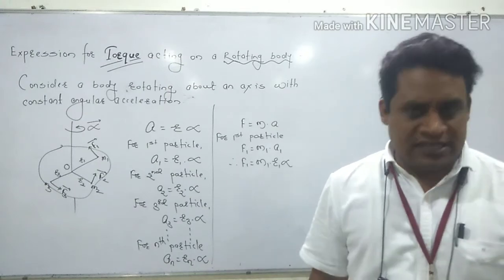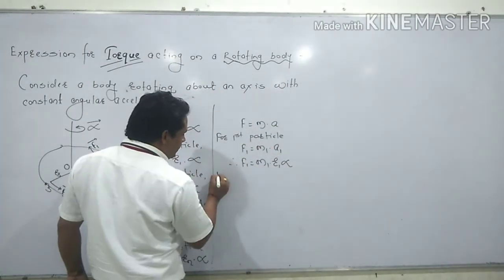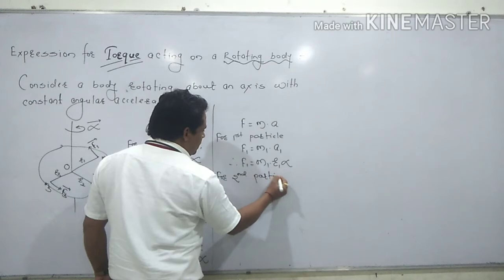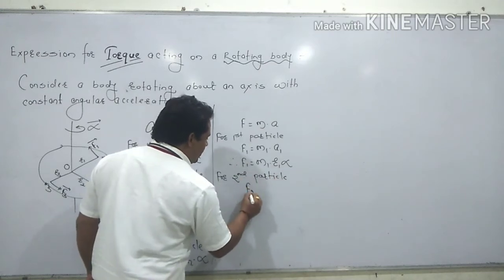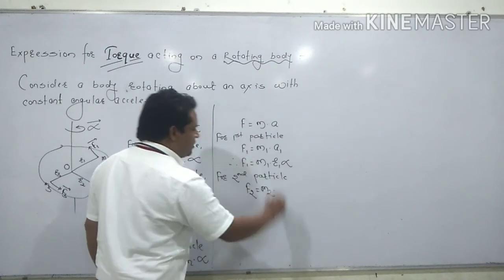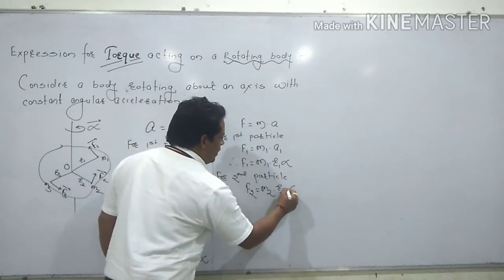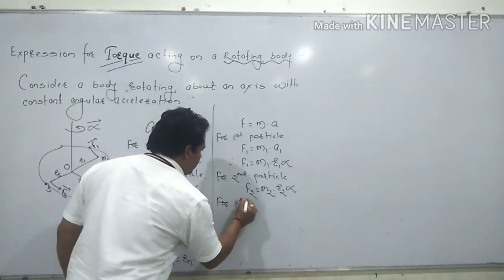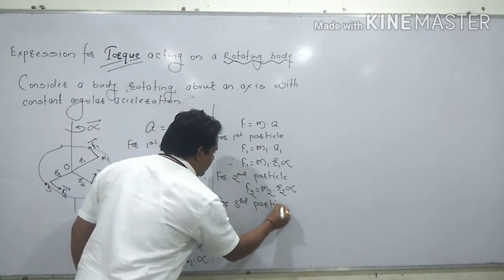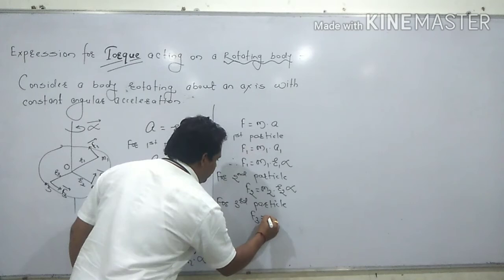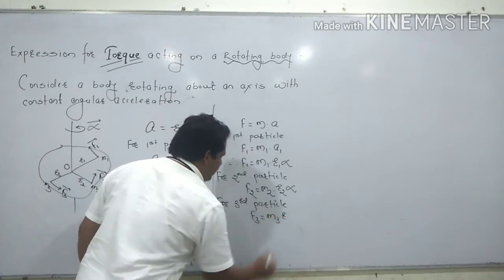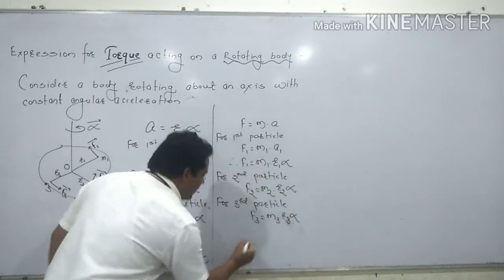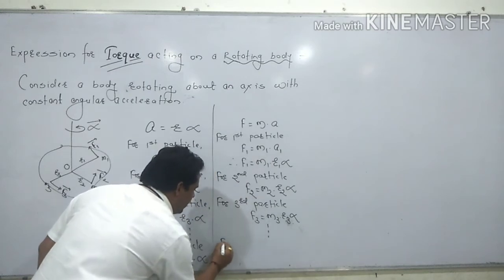Now we can find out for the second particle. For the second particle, this formula becomes F2 is equal to m2, the mass of the second particle, r2, the distance, and again alpha. For the third particle, this formula, F3 is equal to m3, the distance is r3, and this is alpha. Now this formula can be written for the n particle.